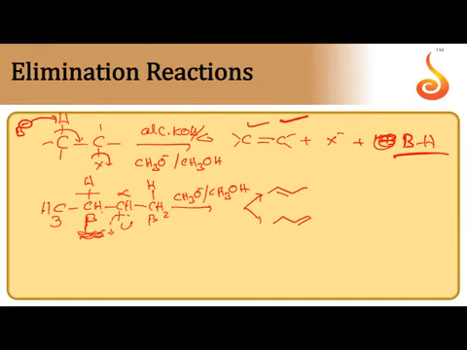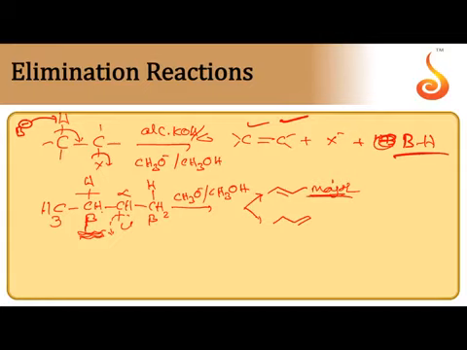The left side beta carbon has 2 hydrogens while the right side beta carbon has 3 hydrogens. That's why it prefers to abstract hydrogen from the left side beta carbon, since it has fewer hydrogens, to give the major product. This is Saytzeff's rule.